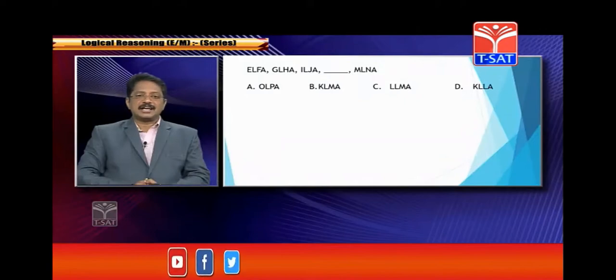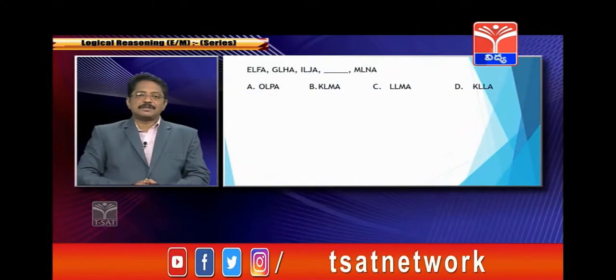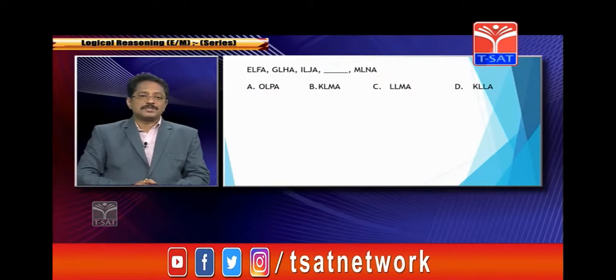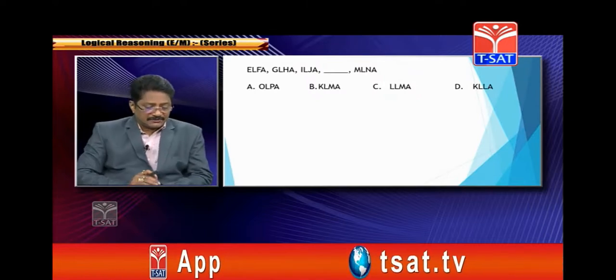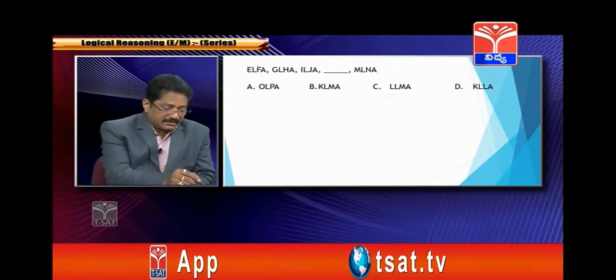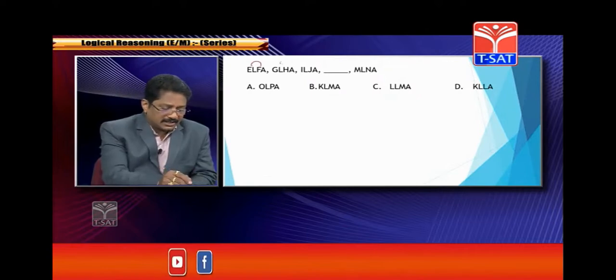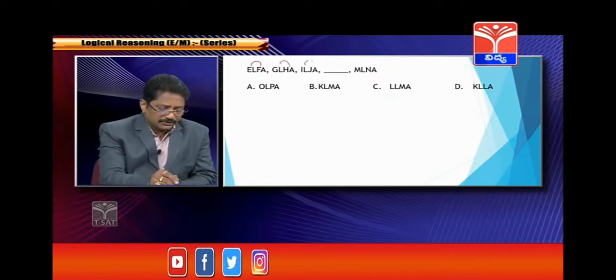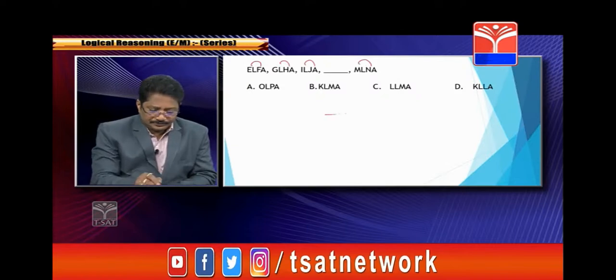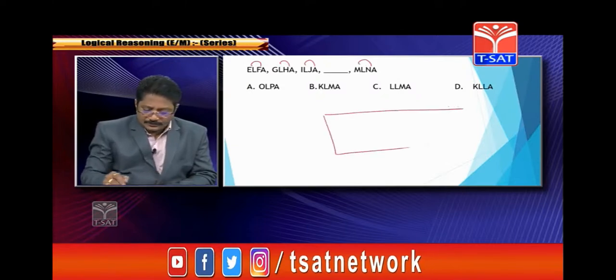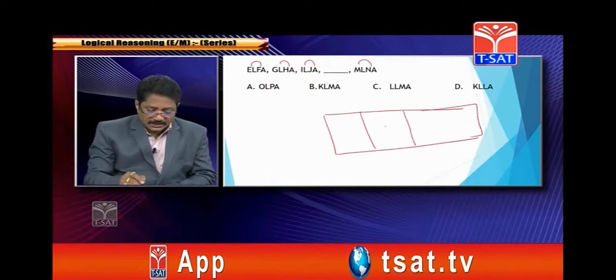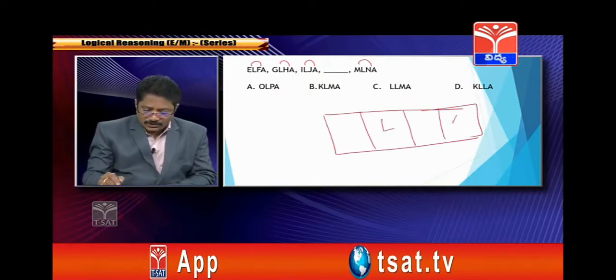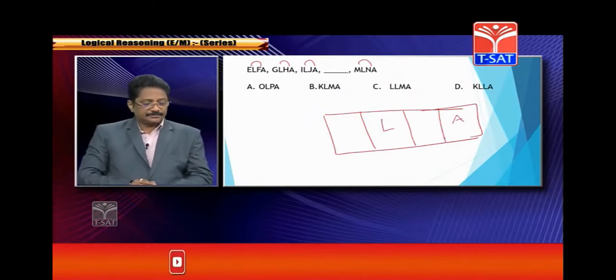ELFA, GLHA, ILJA and ML and A. If you observe ELFA, GLHA, ILJA, it is very clear: LA, the second and fourth letters are the same. When you consider these letters, there are 4 positions. Second and fourth are the same, so the LA.